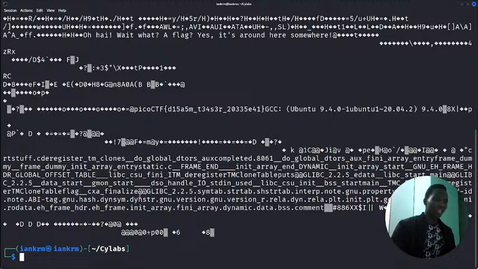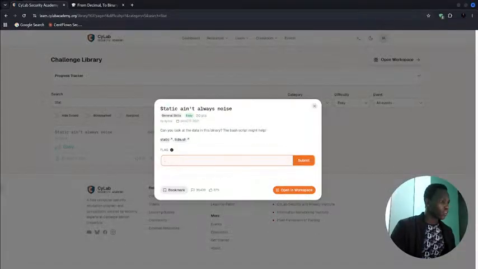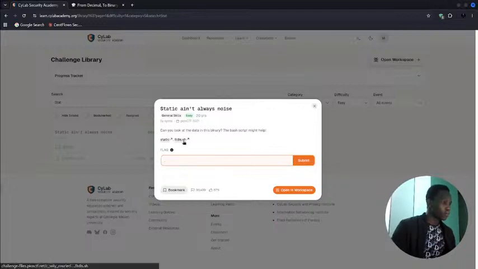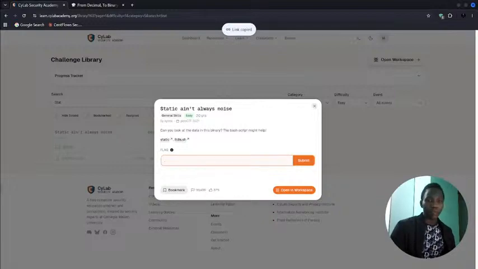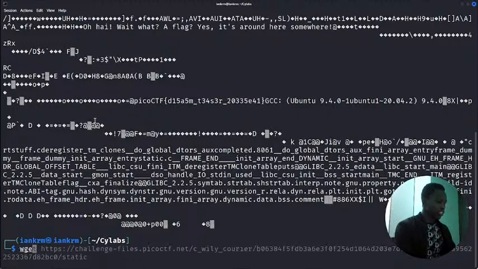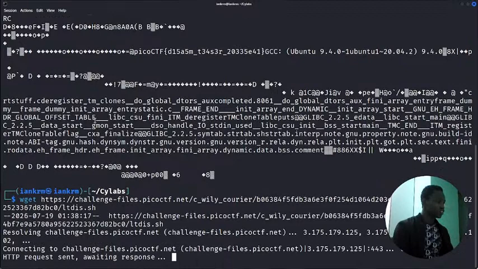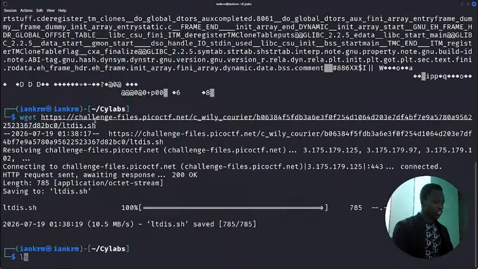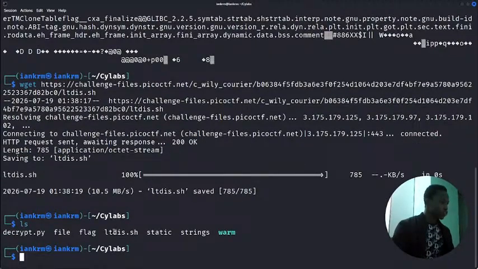So yeah, remember it told us that the SH can help us understand this. So can you look at the binary? The bash script might help. So this is the bash script that we need. So again, copy the link address, move into a terminal, and wget again. Paste the link address, enter, and ls. So here's the bash script.